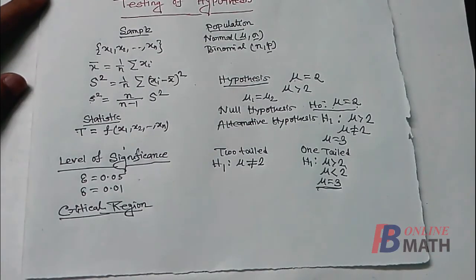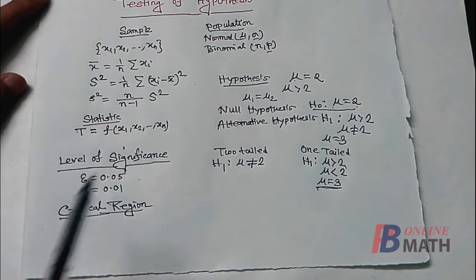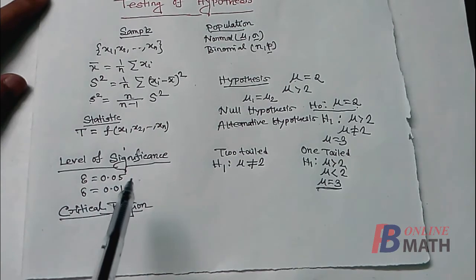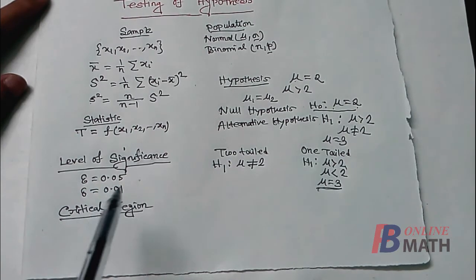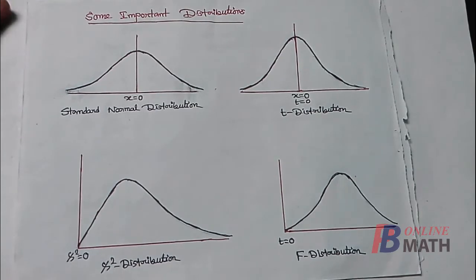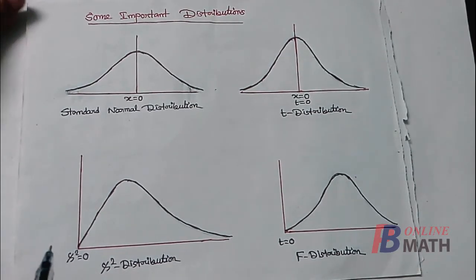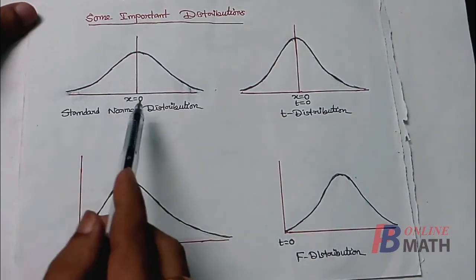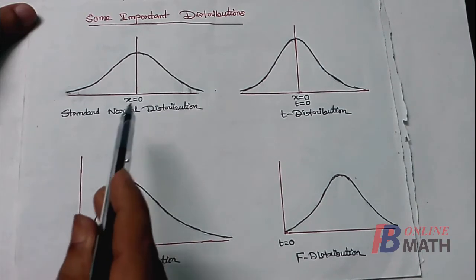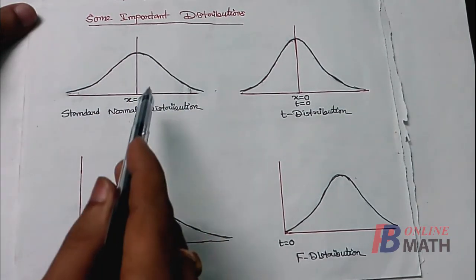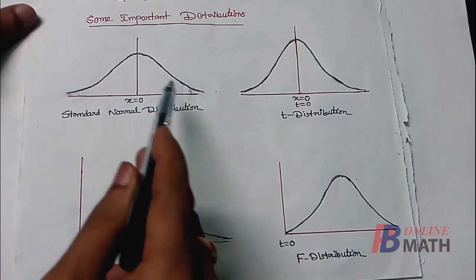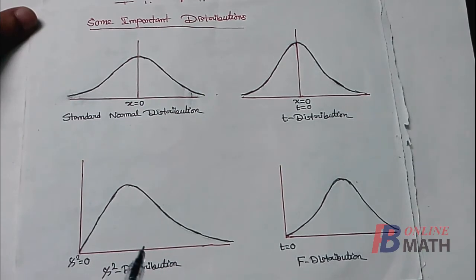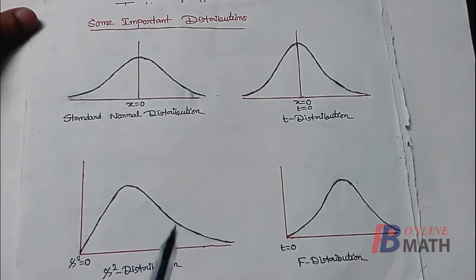Now the critical region will depend on the level of significance. As I have said that if the level of significance is 0.05, then the critical region will be 5% area. If the level of significance is 0.05, then we have to select the 5% area from this curve or from this density curve. That means we know that total area is equal to 1, so we have to select 0.05 area from this curve. So that area will be the critical region. Similarly, for this curve, we can select 0.05 as the critical region.